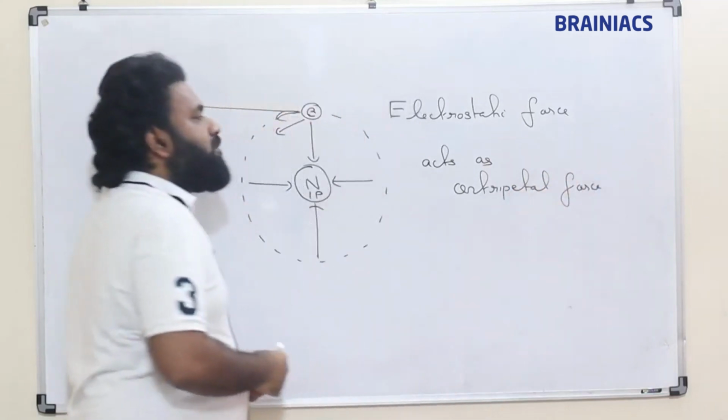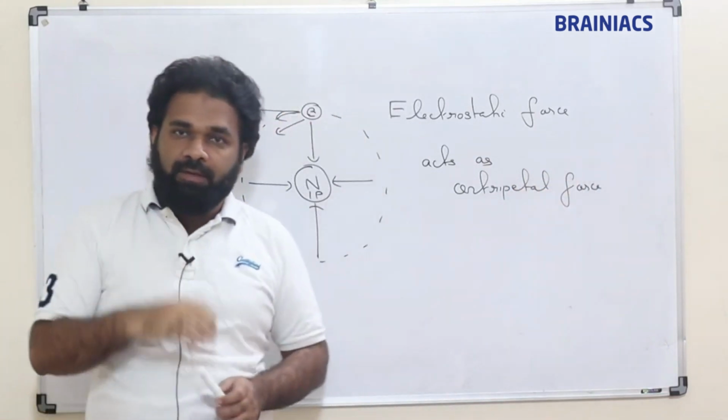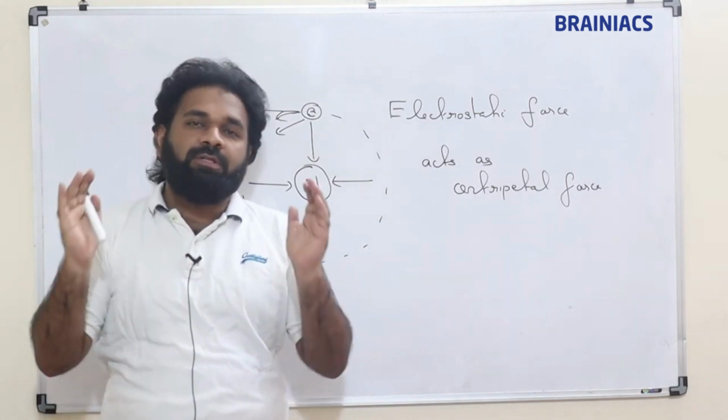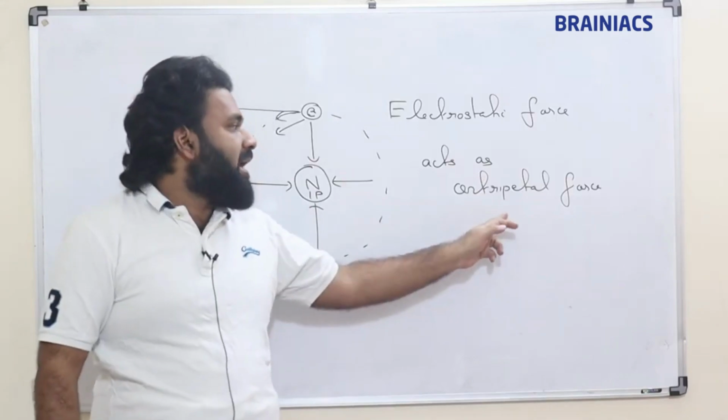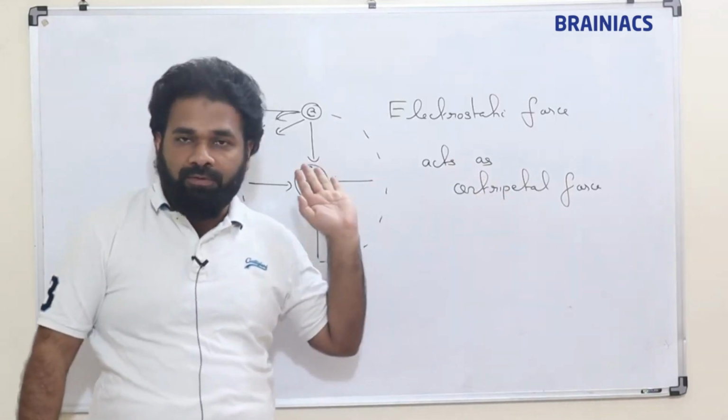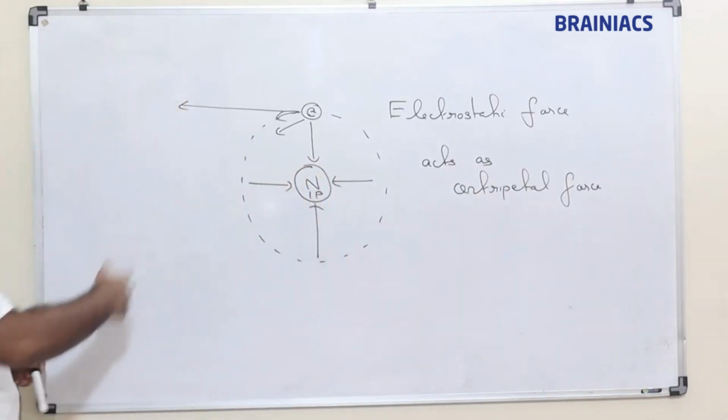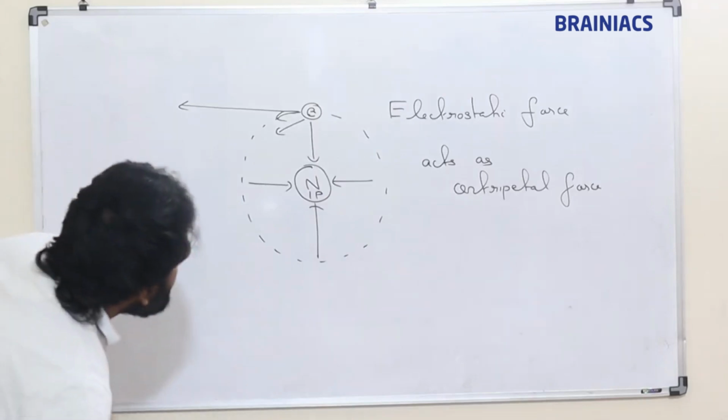The force between two charged particles, or force between charges, is electrostatic force, which is acting here as centripetal force. Clear? So this is another situation.